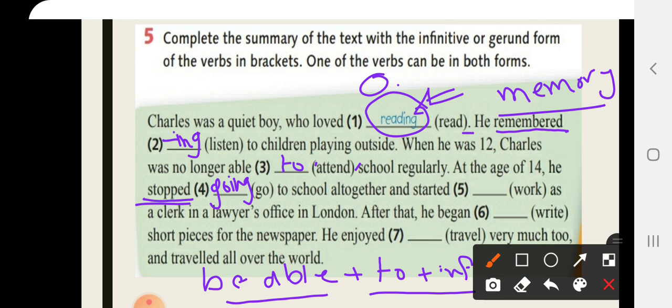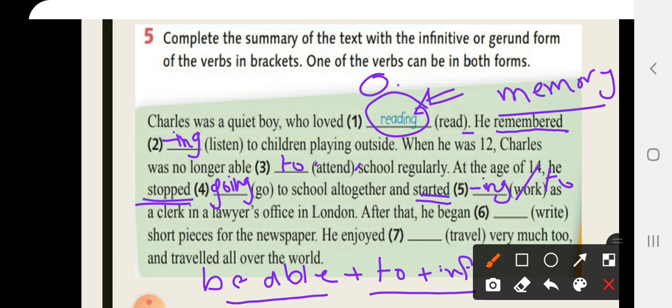He stopped going to school altogether and started. Started can take both, either working or to work. Okay? According to the text, it's written as working. But if you have written it as to work, both are correct. So either ing, gerund, or to work. Okay? And both could be correct. But in the text, it was mentioned as working.